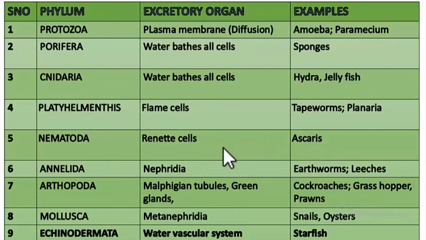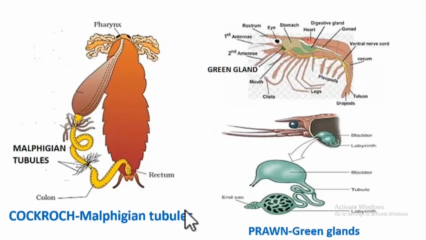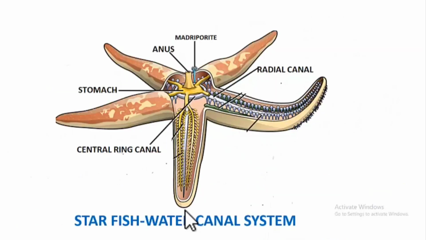Then the final phylum is Echinodermata. In Echinodermata we have starfishes, sea urchins, etc. All echinoderms are marine, that is, they live in sea water. In this phylum we don't find any excretory organ. They have a system that helps in excretion, and that is the water vascular system. Let us see where this water vascular system is present in a starfish and how it does excretion.